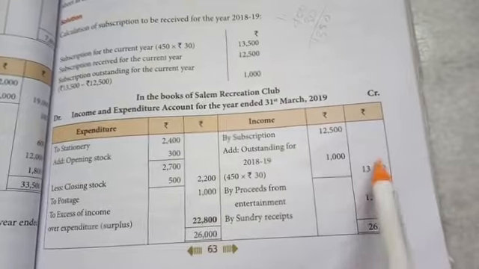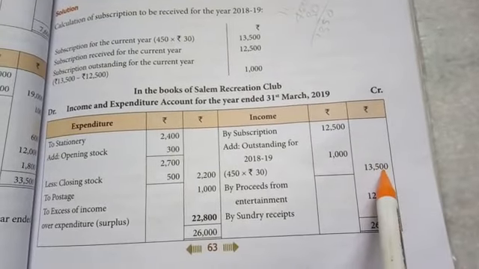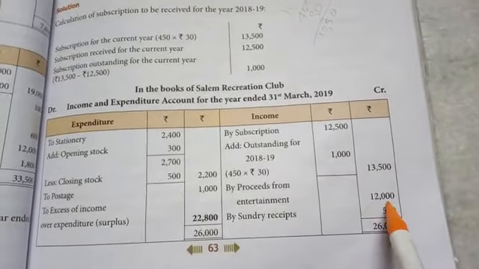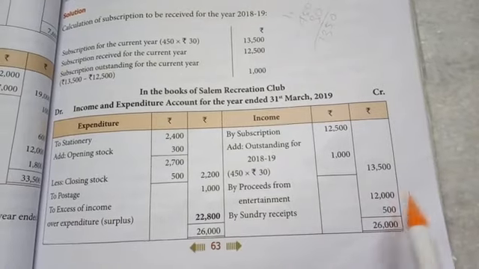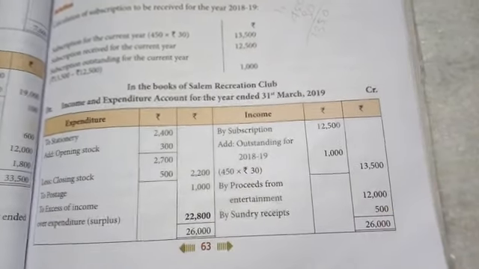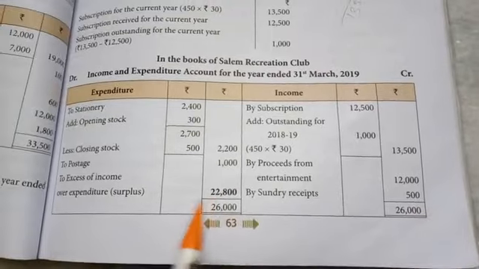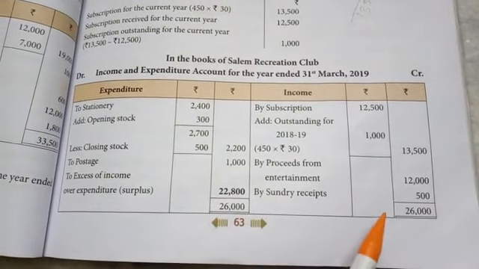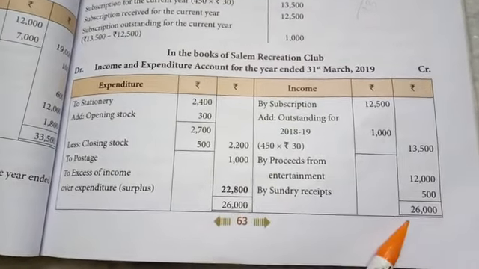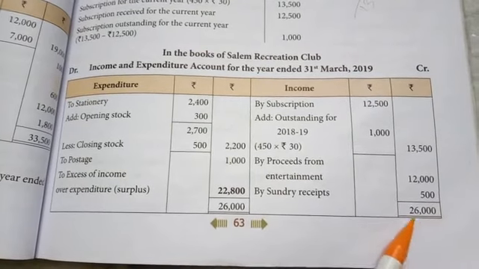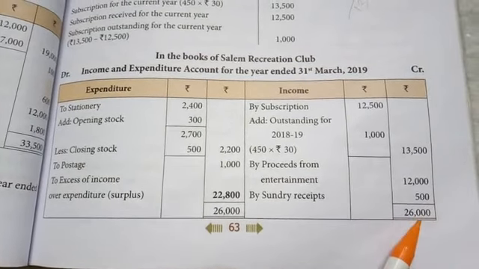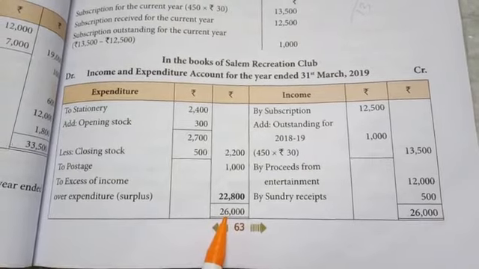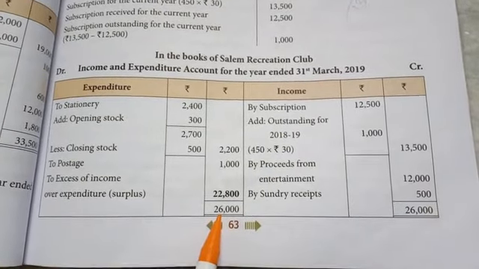Total 13,500. And proceeds from entertainment 12,000 and sundry receipt 500. Then we are going to close the account. Which side is the highest amount? Income side is the highest amount. First we put the total on the income side, 26,000. The same 26,000 also appears on the expenditure side.